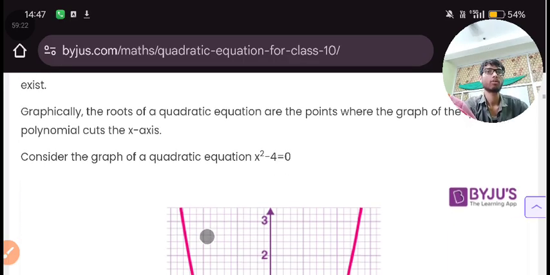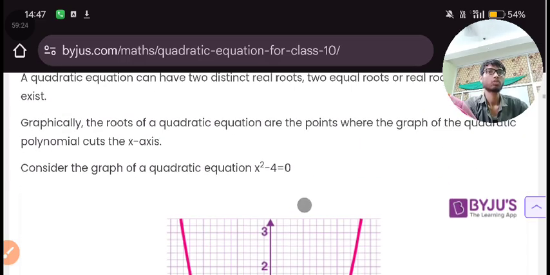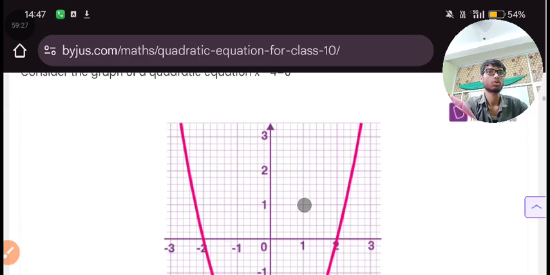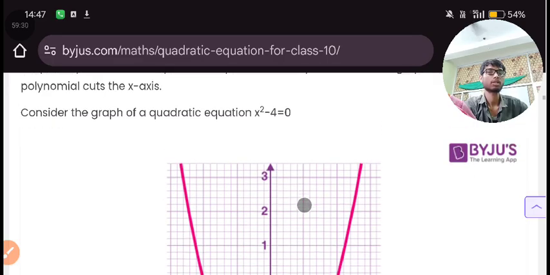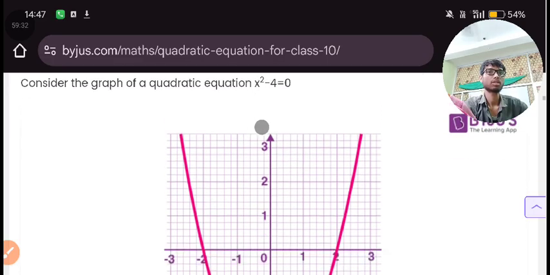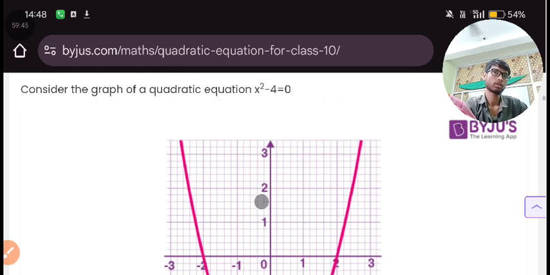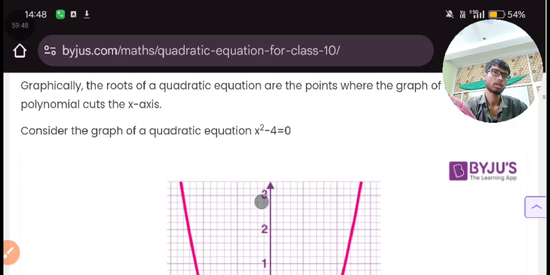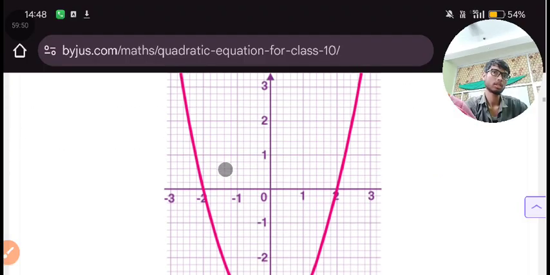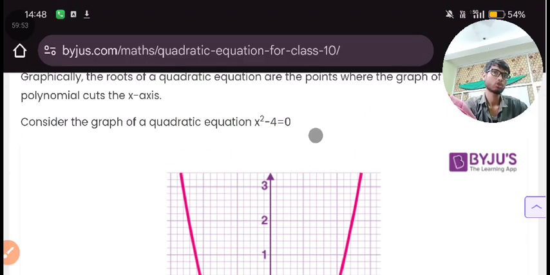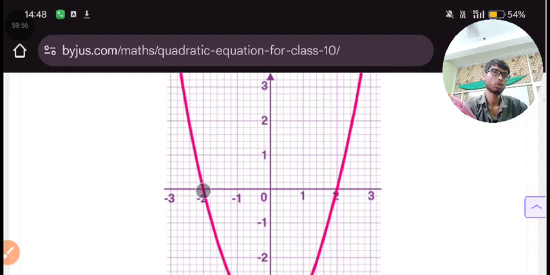Considering the graph of the quadratic equation x square minus 4 is equal to 0, the y is minus 4, and the value of x is 2. So this 2 will be intersecting over here.